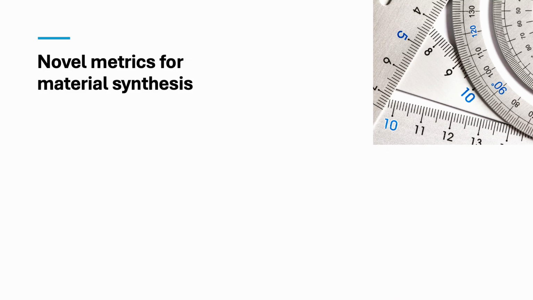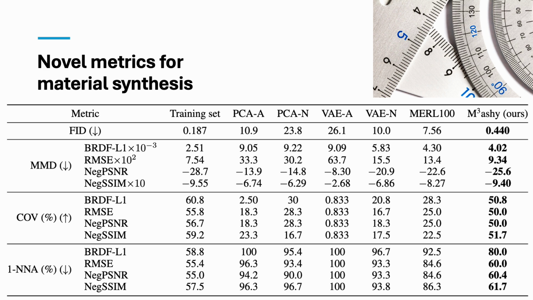The evaluation mainly focuses on the fidelity and diversity of the synthesized materials, which is still an open problem in this field. To fill the gap, we raise the idea of utilizing minimum matching distance, coverage and one nearest neighbor, with either the image quality metric or the BRDF distribution as the underlying distance function. Please refer to our paper for the details of the BRDF distributional metrics. We demonstrate the effectiveness of M3ashy through extensive experiments, including on this brand new series of metrics.